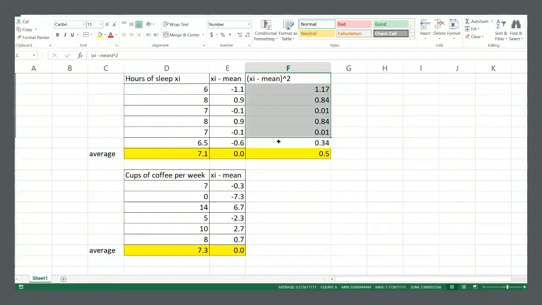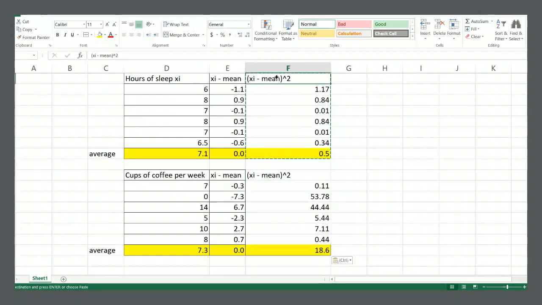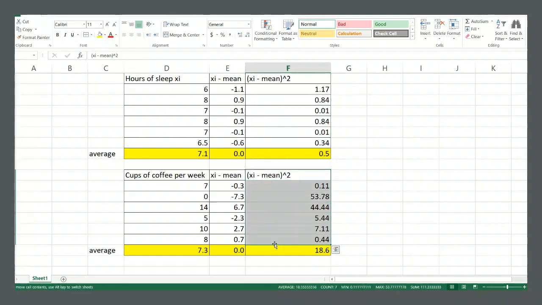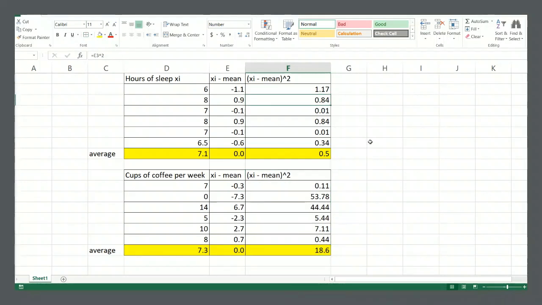And we can copy that here to our coffee situation. And we end up with something strange. Okay, so we don't have 0 anymore, so that's good. But look at the value right here for hours of sleep, 0.5. Is that how much the hours deviate here?